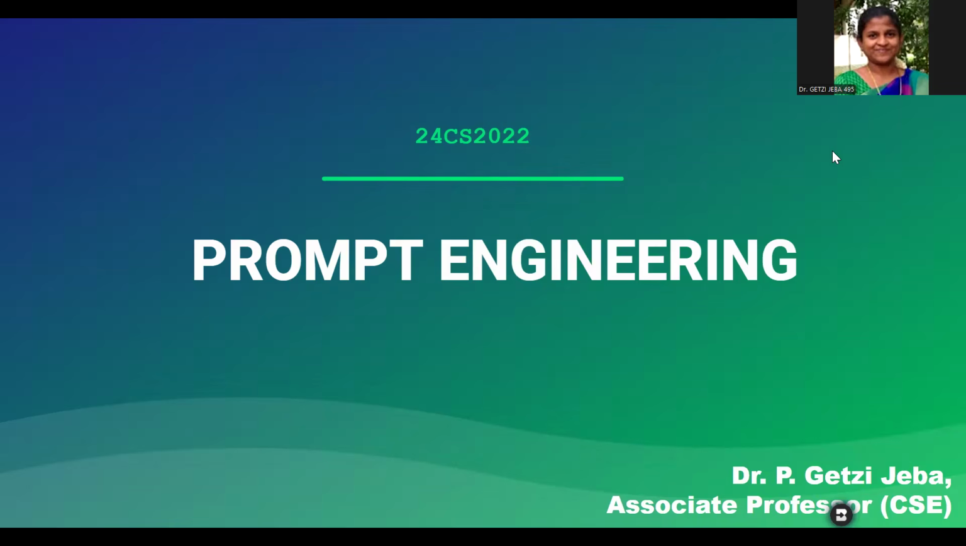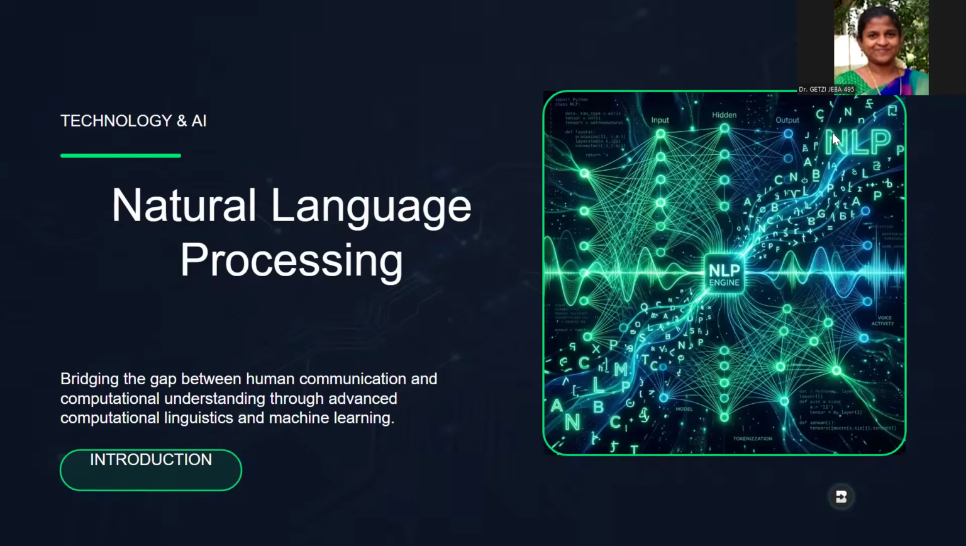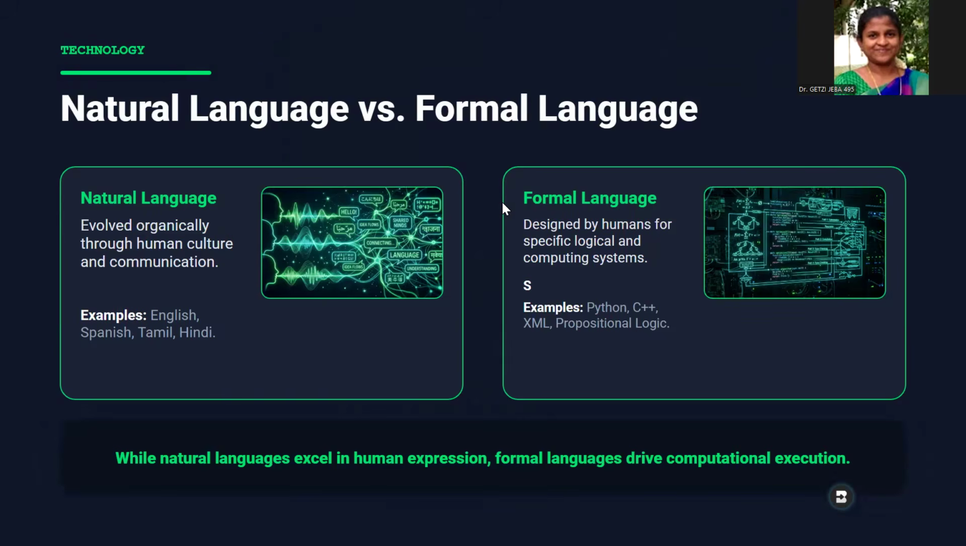So before we dive deep into what is prompt engineering, we'll go step by step from the basics. The main area where this prompt engineering is used is natural language processing. So natural language processing is bridging the gap between human communication and computational understanding. So what is actually natural language? Natural language is what the human uses, right? We all communicate with each other using natural language. What I speak now is a natural language. Example, English, Spanish, Tamil, Hindi, they are all natural languages.